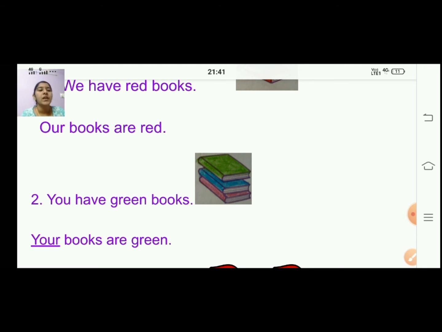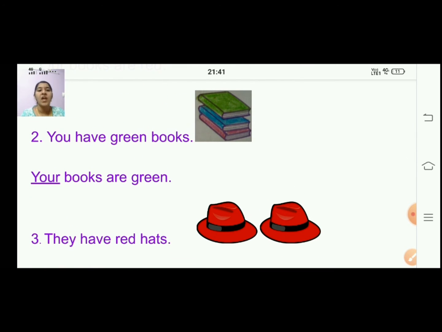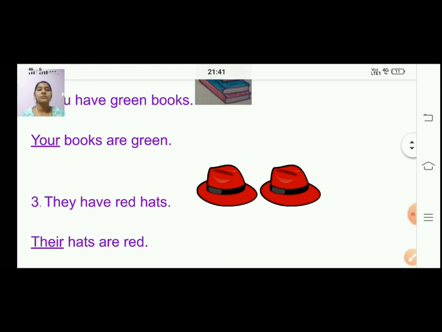Okay, children. So the next one, what will come? They have red hats. So what will be your answer? They means their. Their hats are red. Understood? They have red hats. You will say their hats are red. Both ways you can say that. So whenever you see the word they, you will replace it with their. Their hats are red.